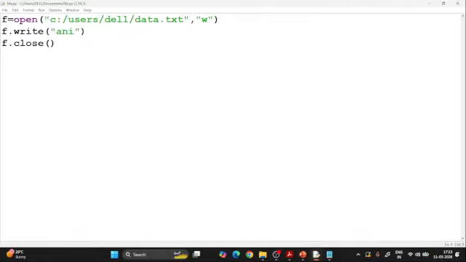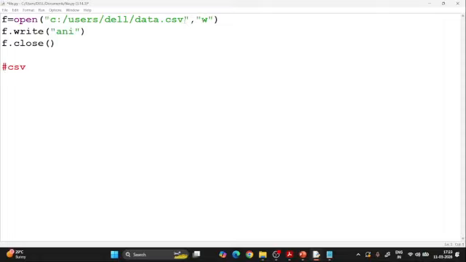Then there are types of files where you want to store. So for example, I have given the text file here. Instead of this, you can put a py file. If you want to put that data in a Python file, you can just go with the .py. And if you don't want to go with the Python file, you want to give it a CSV file. So everyone is aware of CSV file. If not, just go with this CSV.